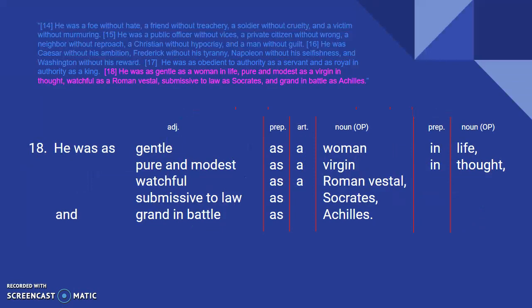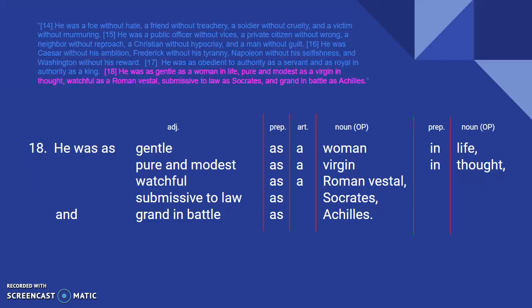Here there are more words. So that's part of why I wanted to make sure we showed you how it's still parallel rather than handing it to you and hoping you could guess correctly, right? But our sentence: he was as gentle as a woman in life, pure and modest as a virgin in thought, watchful as a Roman vestal, submissive to law as Socrates, and grand in battle as Achilles.